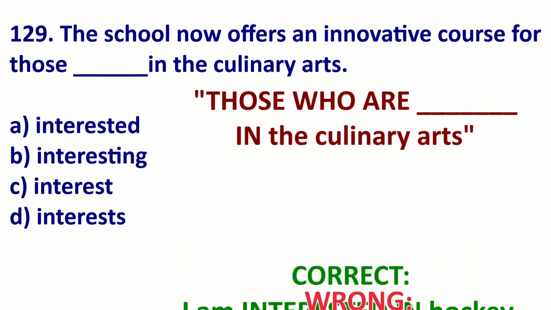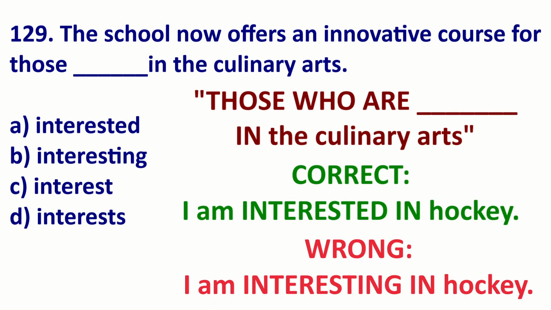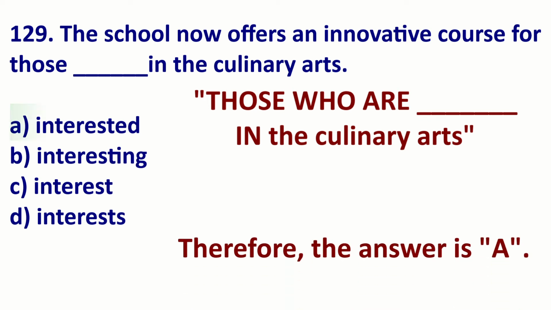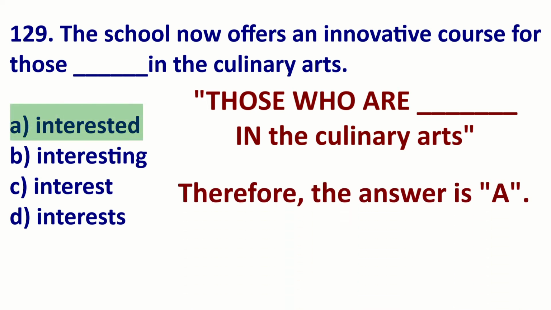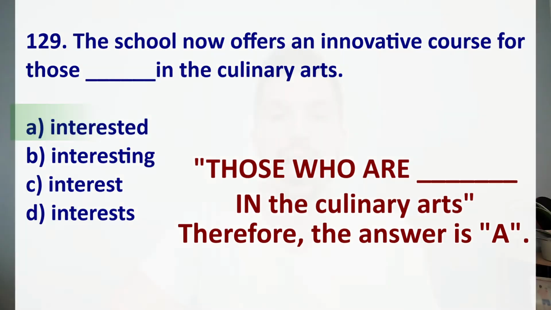For example, I am interested in hockey. I am not interesting in hockey. I am interested in, and that's my feeling. So we're saying those who are interested in the culinary arts. So the answer is A. Okay, the last question.